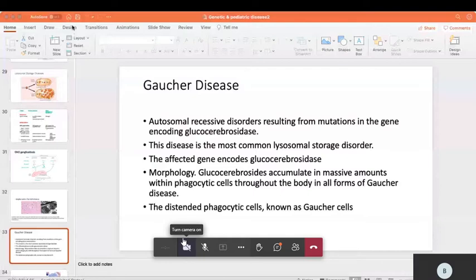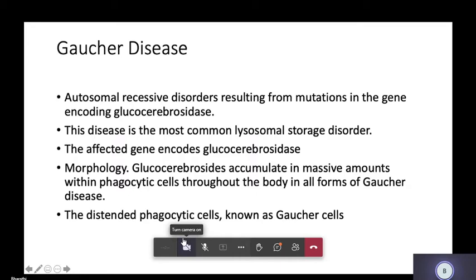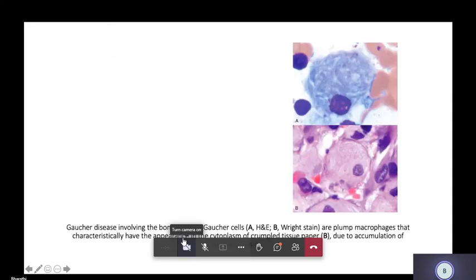These are the phagocytic cells, mostly histiocytes and macrophages. They engulf an excessive amount of this glucocerebroside, and these cells accumulate all over the body. These cells are also known as Gaucher cells. Large phagocytic cells known as Gaucher cells, like this in the figure. That is the nucleus, that is the cytoplasm. The cytoplasm is filled with this substrate, and that is called a Gaucher cell. The cytoplasm appears like crumpled tissue paper.